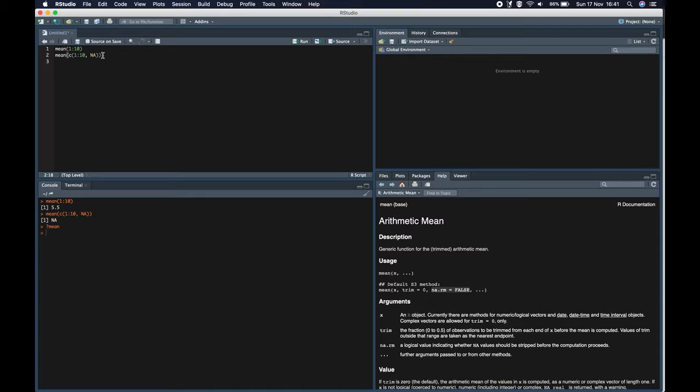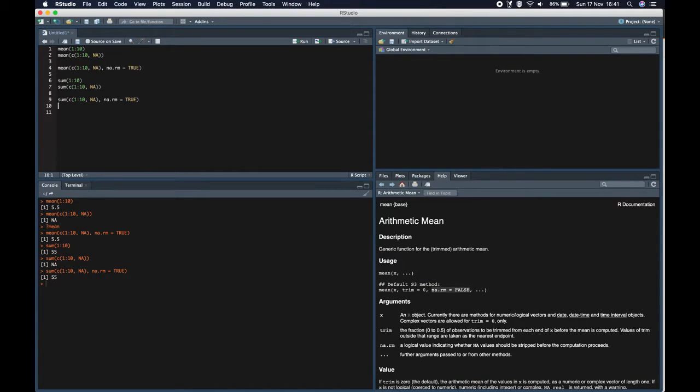Now if we turn na.rm to TRUE, it now returns us the same mean ignoring NA. Same goes for sum. So let's take the same example. Sum 1 to 10 gives 55. With NA it gives NA, and with na.rm it again gives 55.